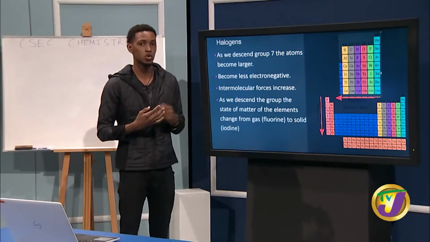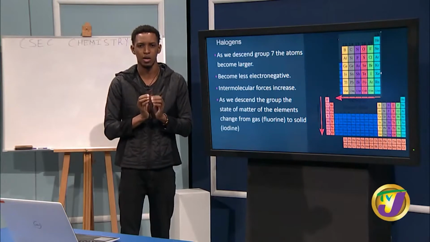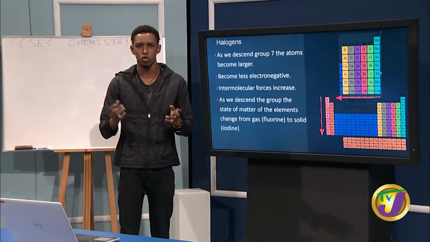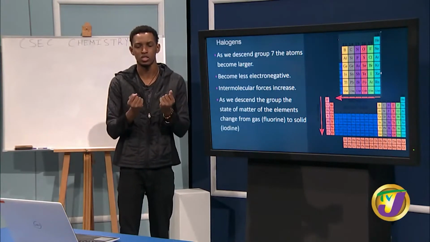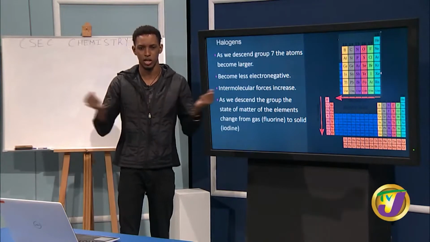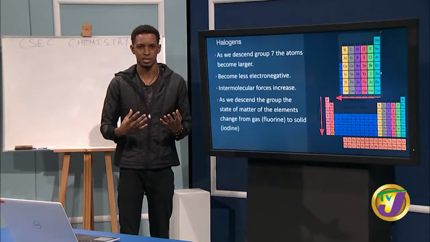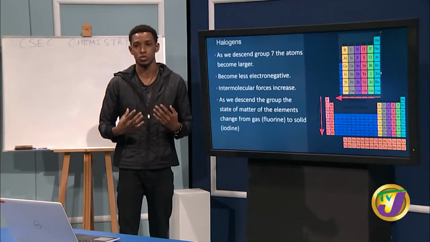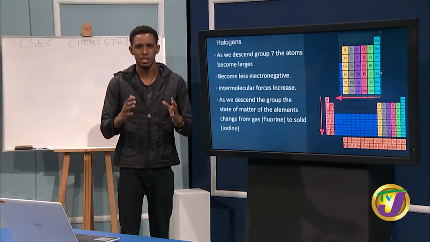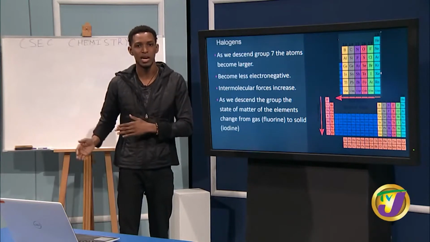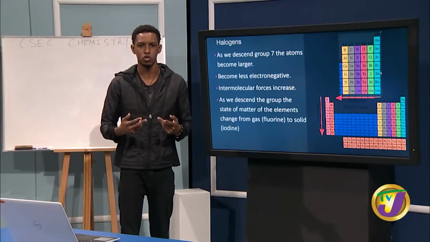While with something like fluorine, fluorine is very small. It is very rare when the fluorine atoms come into contact. When they do, it's just a simple van der Waals interaction and then they move apart. So fluorine exists as a gas. Chlorine exists as a gas as well for the same reason. Bromine is a lot bigger. Not as big as iodine, but it's bigger than chlorine and fluorine.